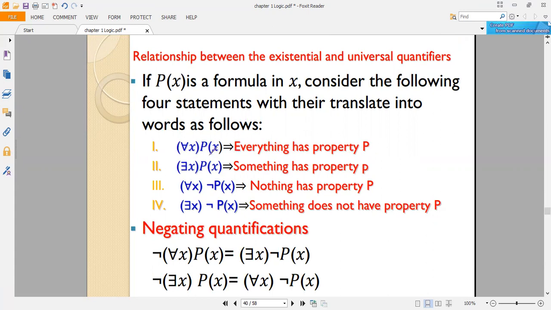There exists X P of X ማለት something has a property P. For all X, negation of P of X means that nothing has a property P እንደማለት ነው. And there exists X, negation of P of X is something does not have a property P እንደማለት ነው.